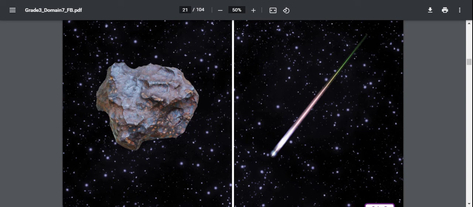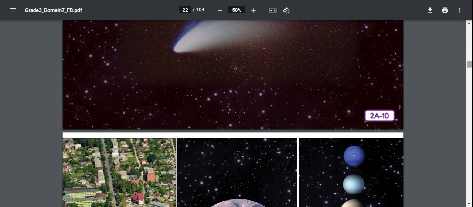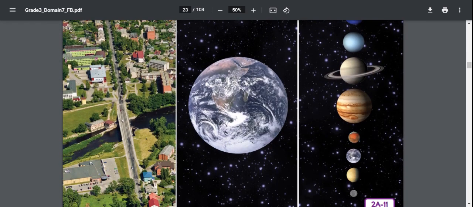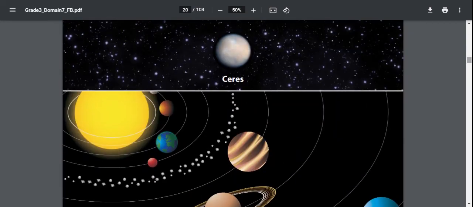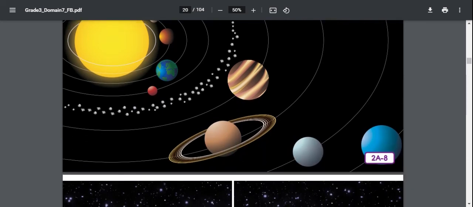Compare and contrast Ceres and Pluto and the 8 major planets. So there are the 8 major planets. Here's little Ceres. And Pluto would be well beyond Neptune.